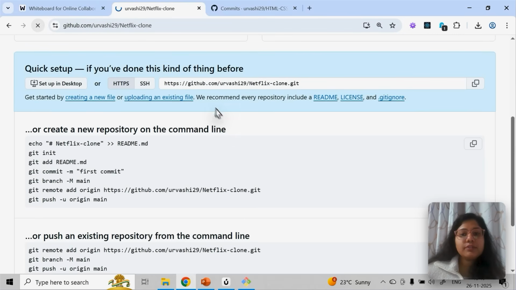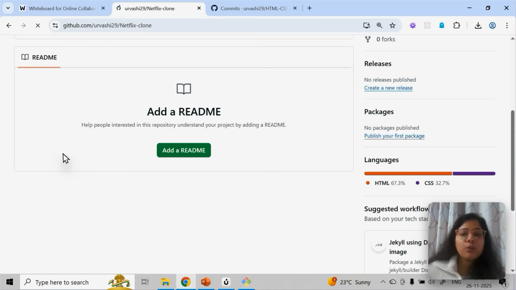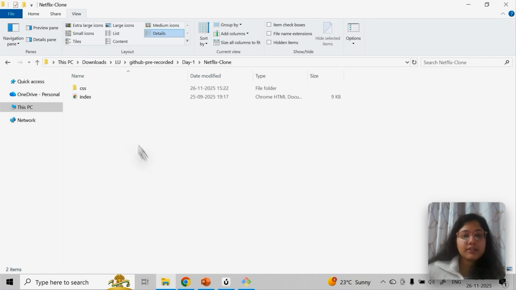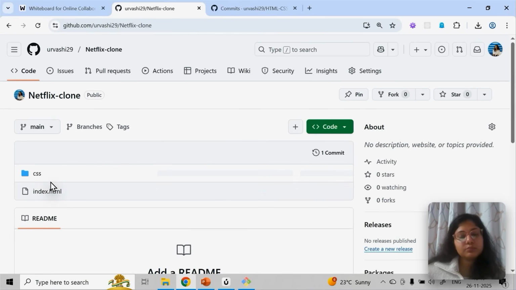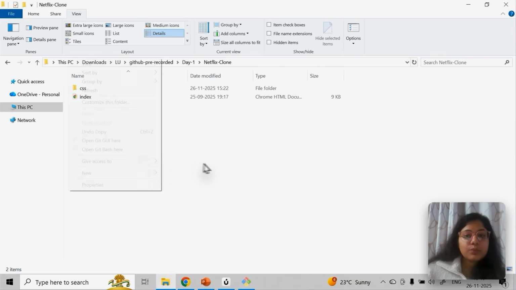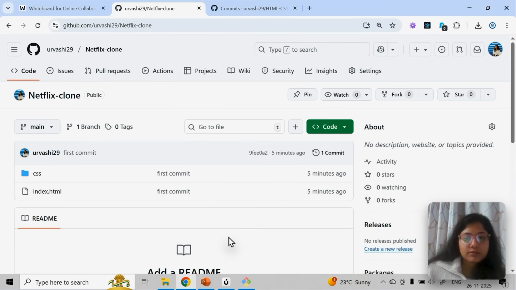So now if you come and refresh, you will see both the files, index.html and CSS, both are coming here. Okay, so I don't have to worry about this part now. They both are coming now. Whatever you want to see in that place, open git bash and run these commands. Okay, now you can see one commit.